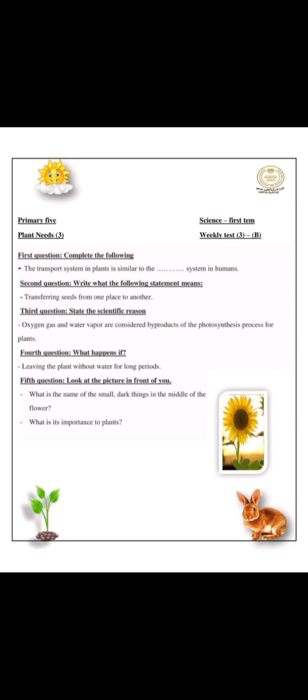State the scientific reason. Oxygen gas and water vapor are considered the byproducts of the photosynthesis process for plants because oxygen and water vapor are the products of the combination of carbon dioxide and water in the leaves of the plant, and they are important for the breathing of humans and animals.